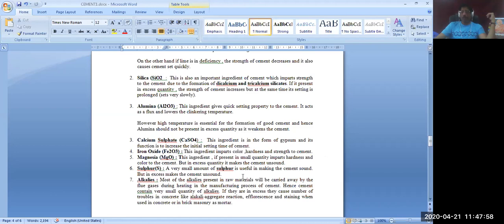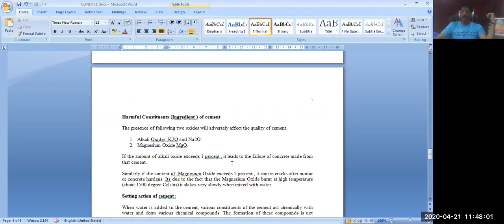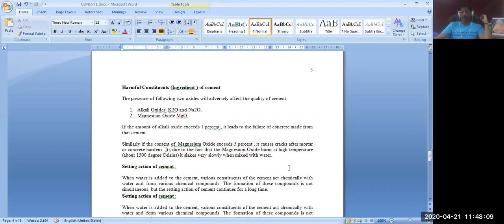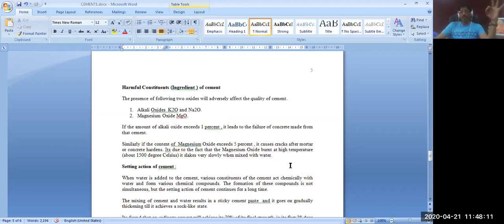So every ingredient has some contribution to the cement as well as to the gaining of strength of the cement mortar and concrete. So they should be used in the optimum recommended percentage. The table you have seen gives the recommended percentages. Only in that percentage they have to be used in proportion. Otherwise, the cement will become unsound.